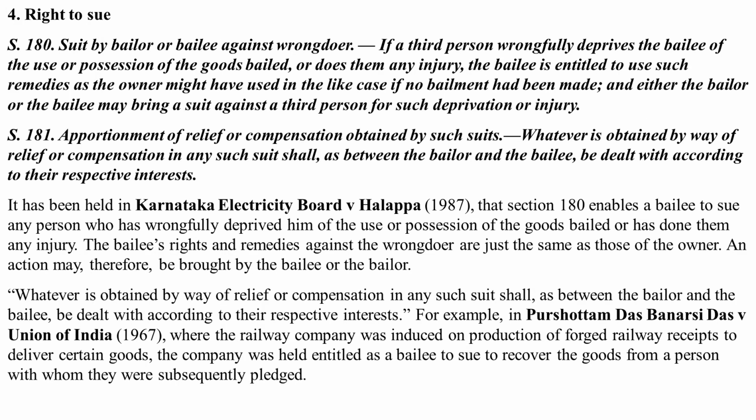Now, coming back to the rights as we were continuing, the right to sue is the fourth one here. Section 180 says suit by bailor or bailee against wrongdoer. If a third person wrongfully deprives the bailee of the use or possession of the goods bailed or does them any injury, then the bailee is entitled to use such remedies as the owner might have used in the like case if no bailment had been made. And either the bailor or the bailee may bring a suit against a third party for such deprivation or injury.